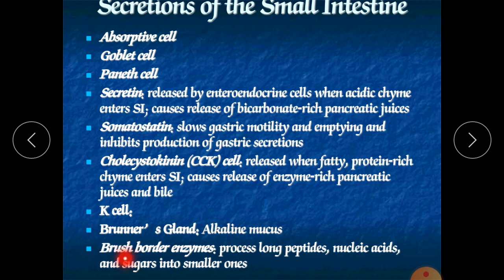After this, the brush border enzymes. Almost 1 liter of brush border enzymes are secreted into our small intestine. They process long peptides, nucleic acids and sugars into smaller ones. These brush border enzymes are responsible for various activities. They also contain enzymes which kill various bacteria, and they break down various types of food, nucleic acids, peptides and sugars.